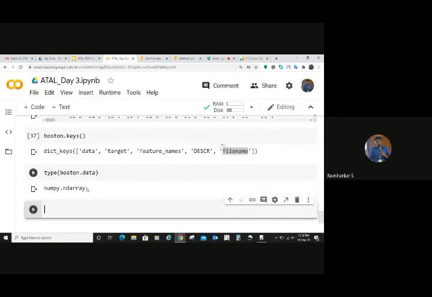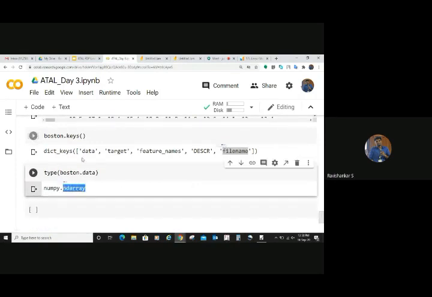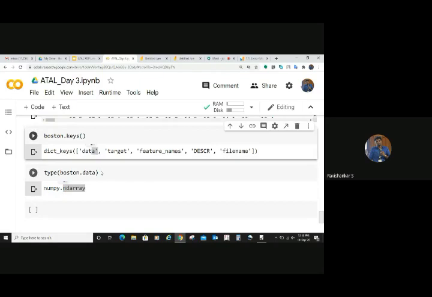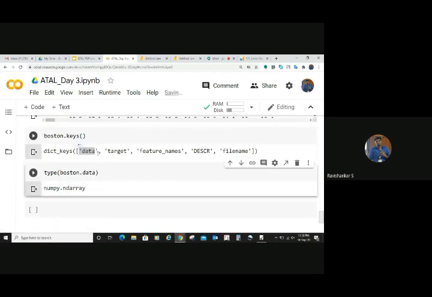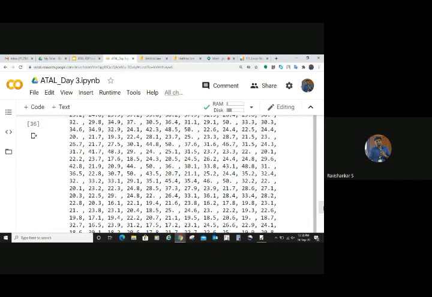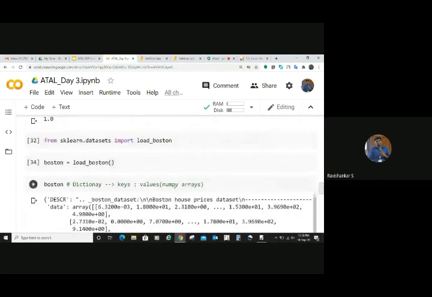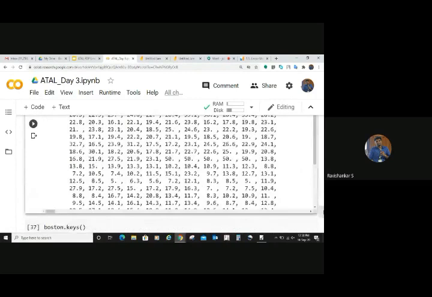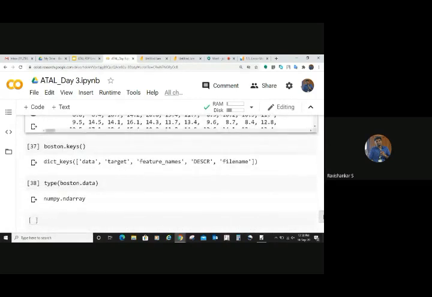We can see that the values are NumPy arrays. Sorry, not the keys, the data. The data which you have, the values, are actually NumPy arrays. You can see that's what exactly I have told you. The values are going to be NumPy arrays, which you have realized now. All the values are going to be of type NumPy arrays.